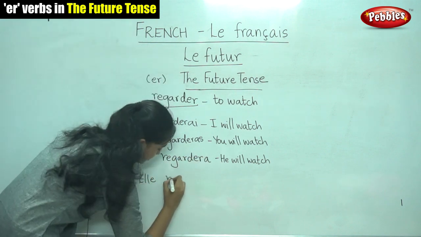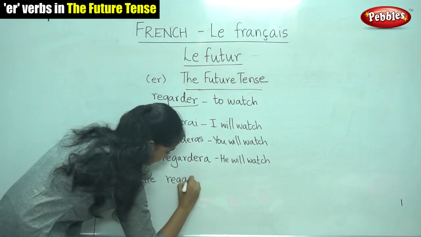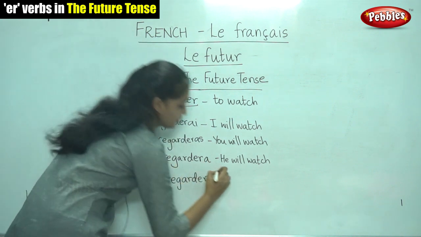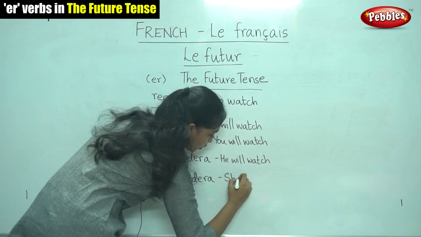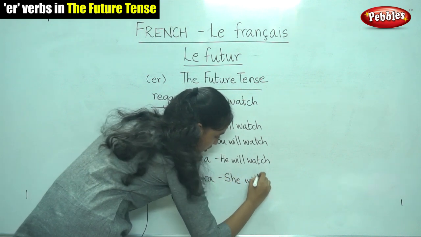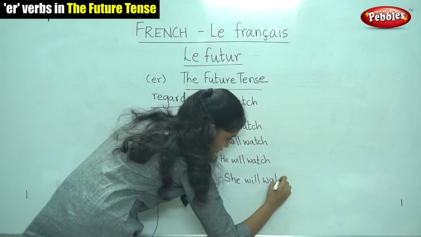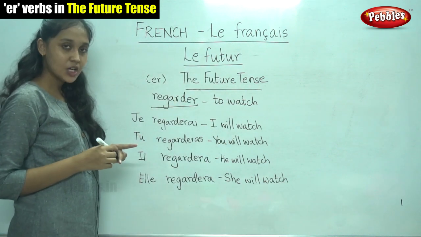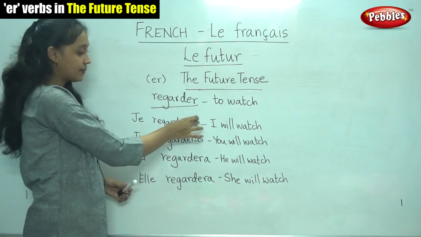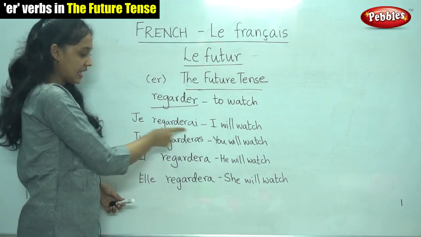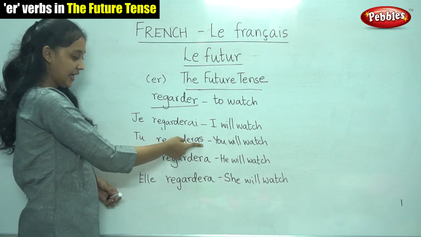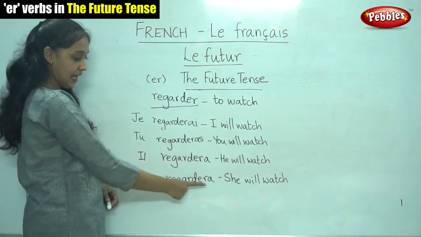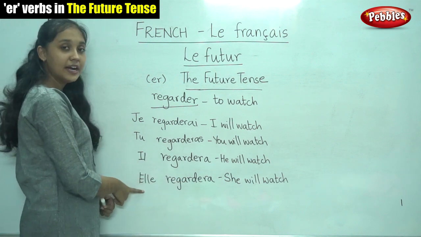Elle regardera. What does it mean? She will watch. So how did we write this? We wrote the stem followed by the endings: AI for je, AS for tu, A for il and A for elle.